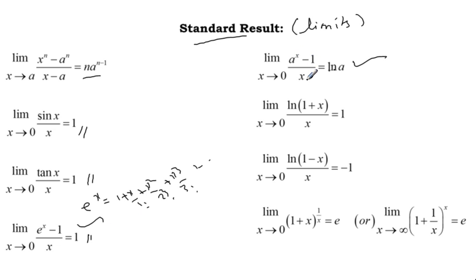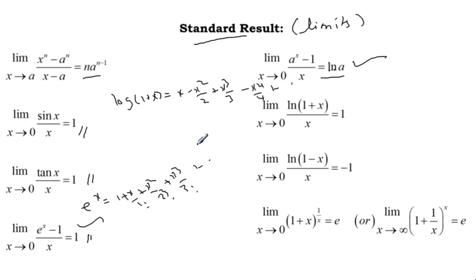Then (a^x - 1)/x, the same way we can have an infinite series form of a^x. After simplification we can get ln a. And log of (1 + x) divided by x, whenever x approaches 0, the simplified value equals 1. There we can use the infinite series form of log of (1 + x). What is log of (1 + x)? Log of (1 + x) is x - x²/2 + x³/3 - x⁴/4, keep going.